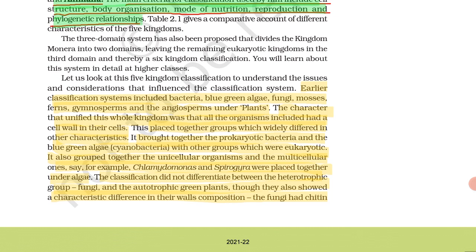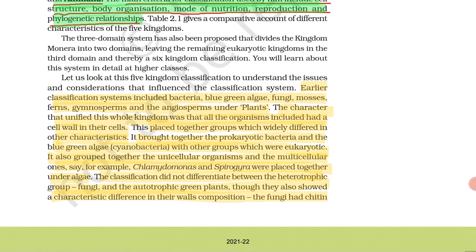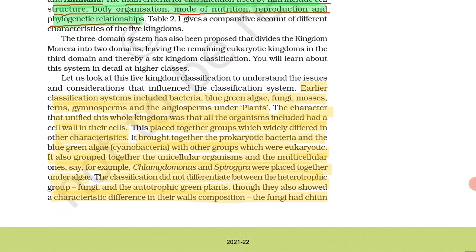They brought together prokaryotic bacteria and blue green algae. Blue green algae is also called cyanobacteria. They were kept together, though they wanted to separate the groups prokaryotic and eukaryotic, but bacteria was kept with prokaryotic and eukaryotic ones. It also grouped together unicellular and multicellular organisms. Means they kept unicellular as well as multicellular in